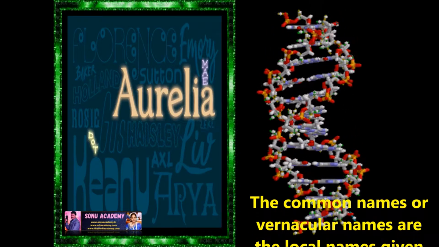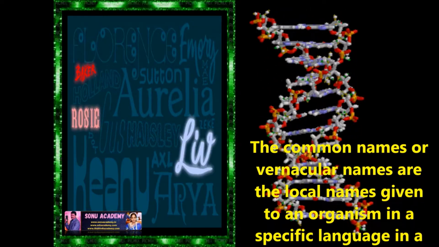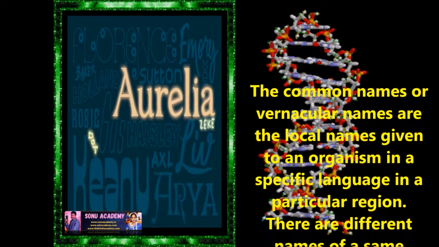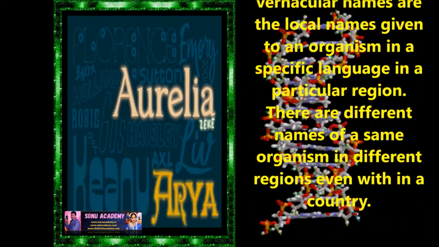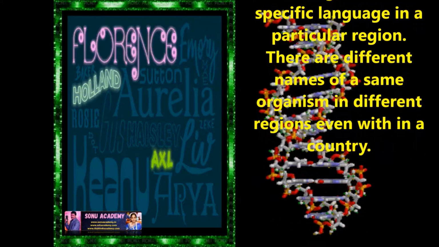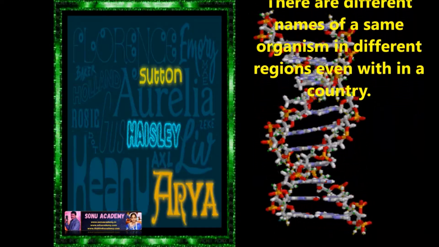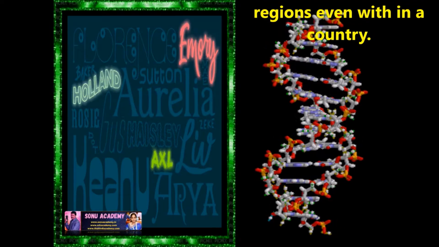Now let us discuss common names. The common names or vernacular names are the local names given to an organism in a specific language in a particular region. There are different names for the same organism in different regions, even within a country.